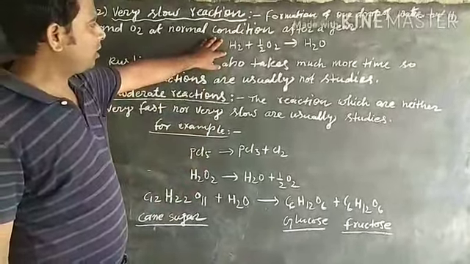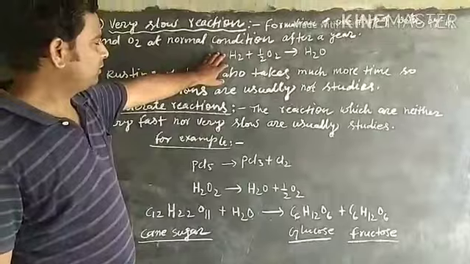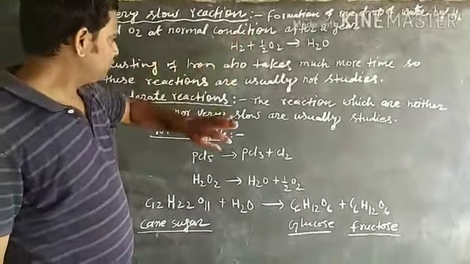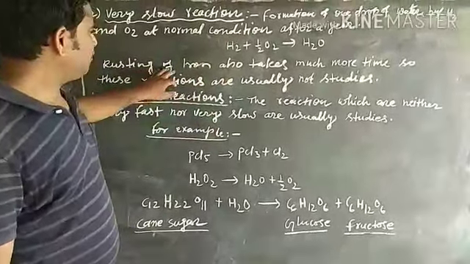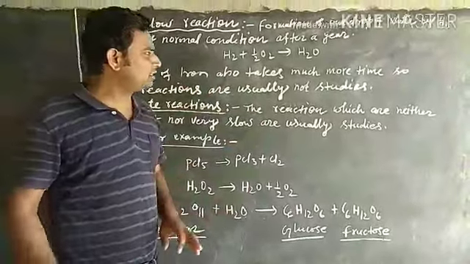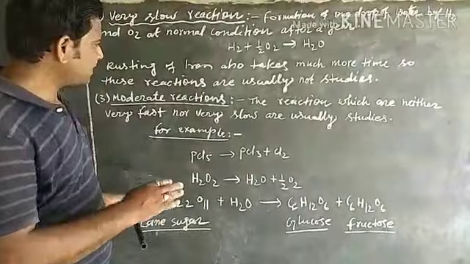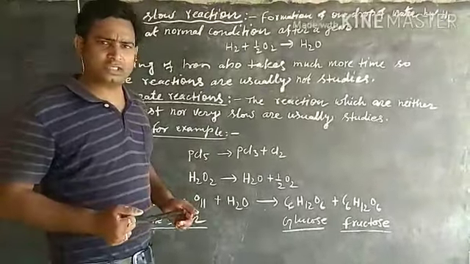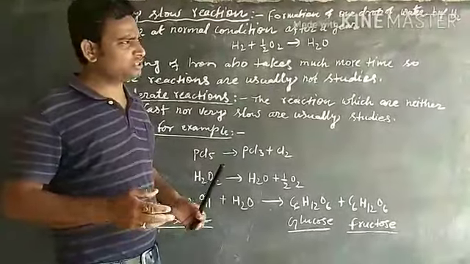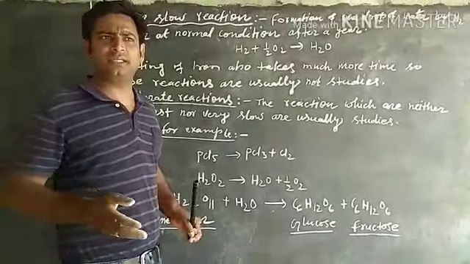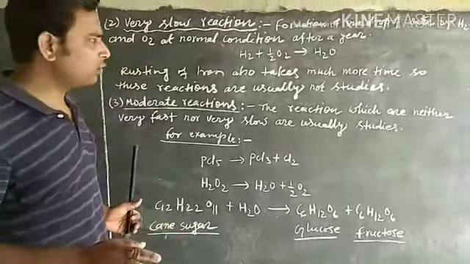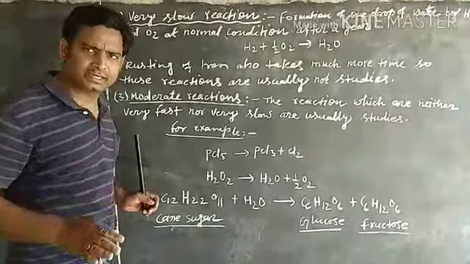Formation of water at normal conditions takes a year. Rusting of iron also takes much time. So these reactions are usually not studied. Those reactions which take much time to complete are not studied in chemical kinetics.